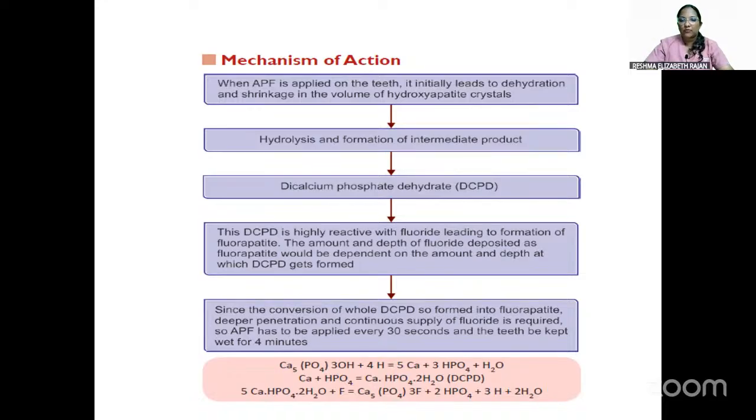The amount and depth of the fluoride deposited as fluorapatite will depend upon the amount of DCPD that is formed. As the DCPD is converted into fluorapatite, deeper penetration and a continuous supply of fluoride is required. Because of that, APF is reapplied every 30 seconds and the teeth have to be kept wet for 4 minutes. So this is the mechanism of action.